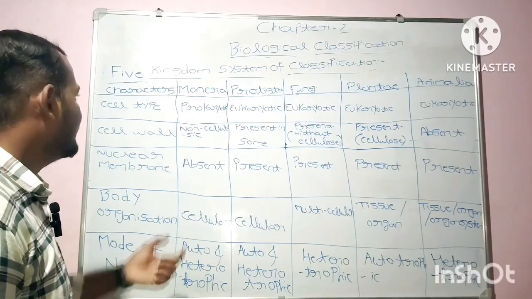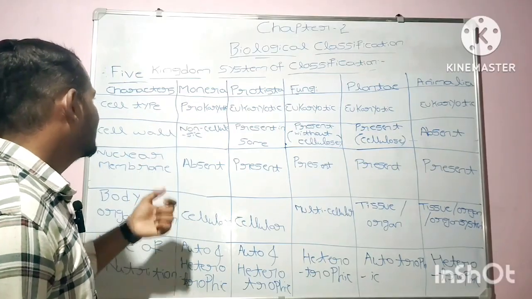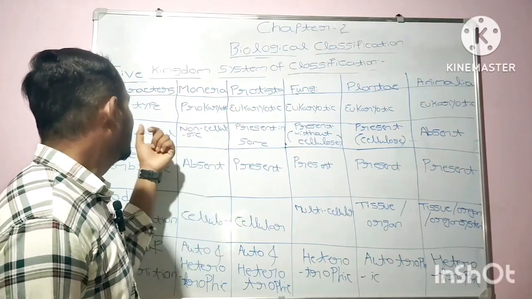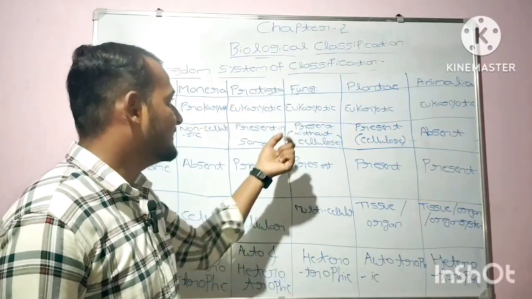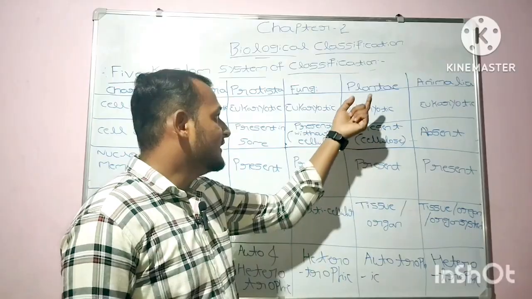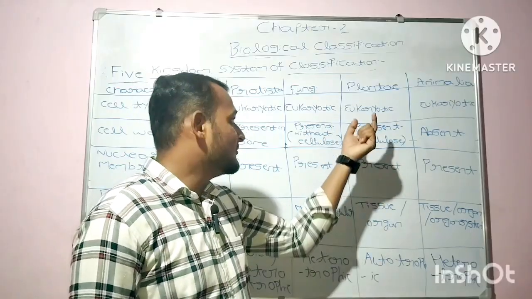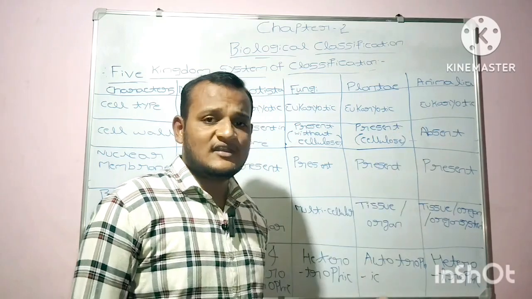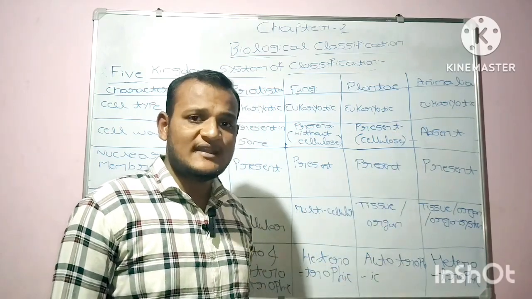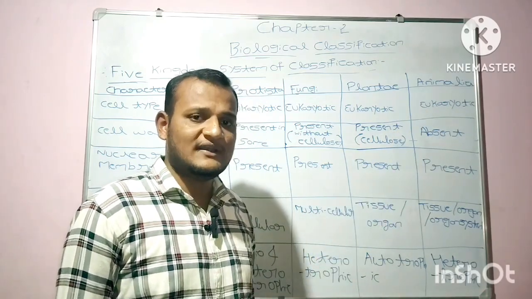So, in case of Monera, the cell type is prokaryotic. In case of Protista, the cell type is eukaryotic. In case of fungi, the cell type is eukaryotic. In case of Plantae, the cell type is eukaryotic. In case of Animalia, it is also eukaryotic. Prokaryotic means they do not have a well-defined nucleus. They do not have a true nucleus.